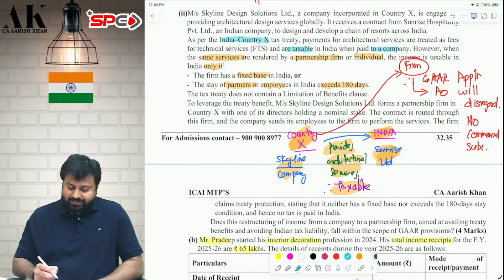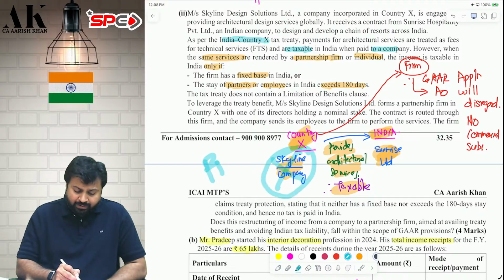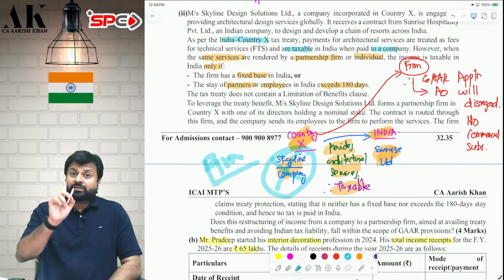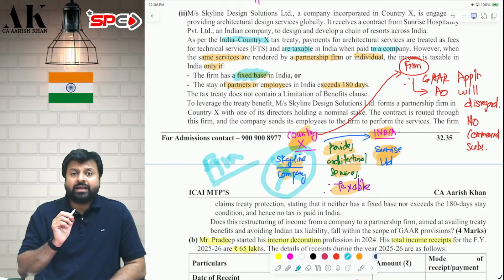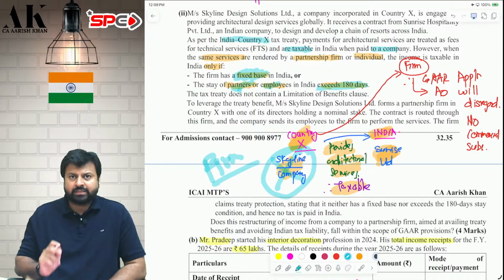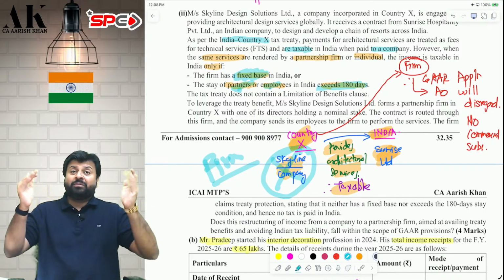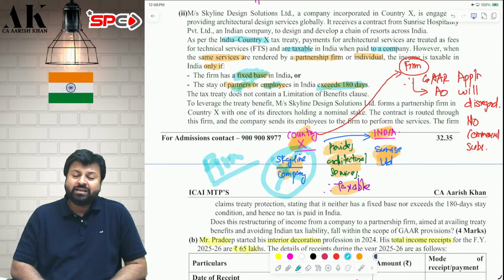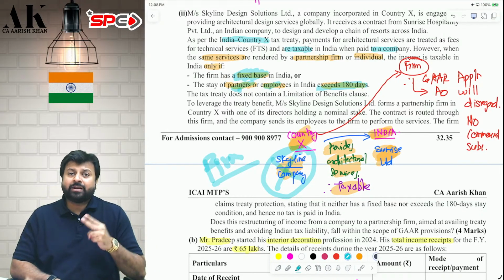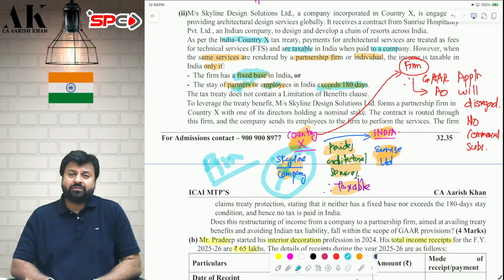But at the same time, it is written that if it is not a company, instead it is a firm, then they will be liable to tax only if the firm has a fixed base in India, that is they have some PE in India, or if the partners or employees stay in India for 180 days. Otherwise, it is not taxable. For company, it is directly taxable, but for firm, it is not directly taxable. For firm, they should have a branch in India, or their partners or employees, either of them, should stay for more than 180 days.